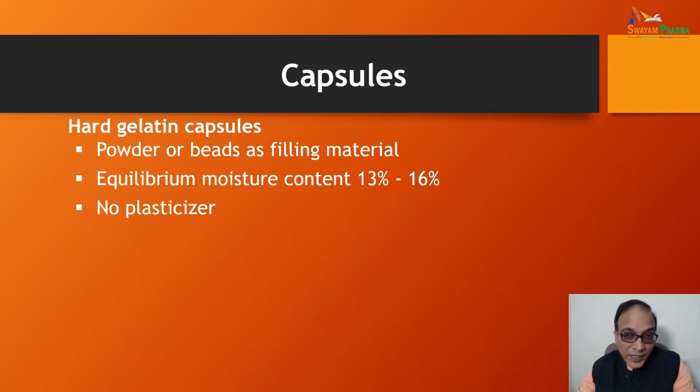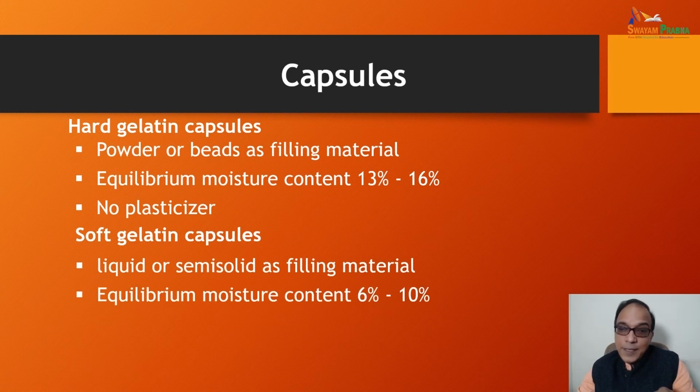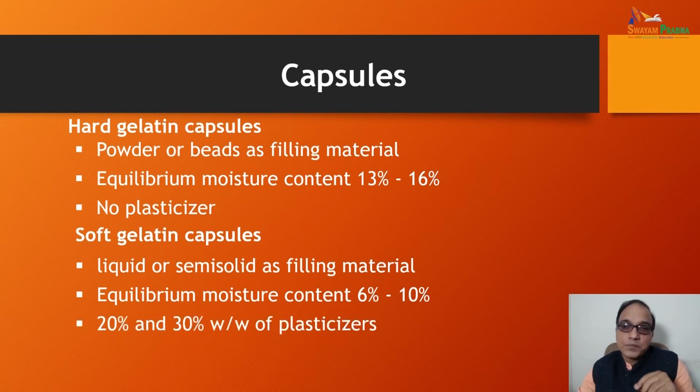No plasticizer is added. While in the soft gelatin capsules, liquid or semi-solid is the filling material. Equilibrium moisture content is between 6 and 10%. Between 20% and 30% weight by weight of plasticizer is added. One single plasticizer or a blend of plasticizers is used in the soft gelatin capsules.